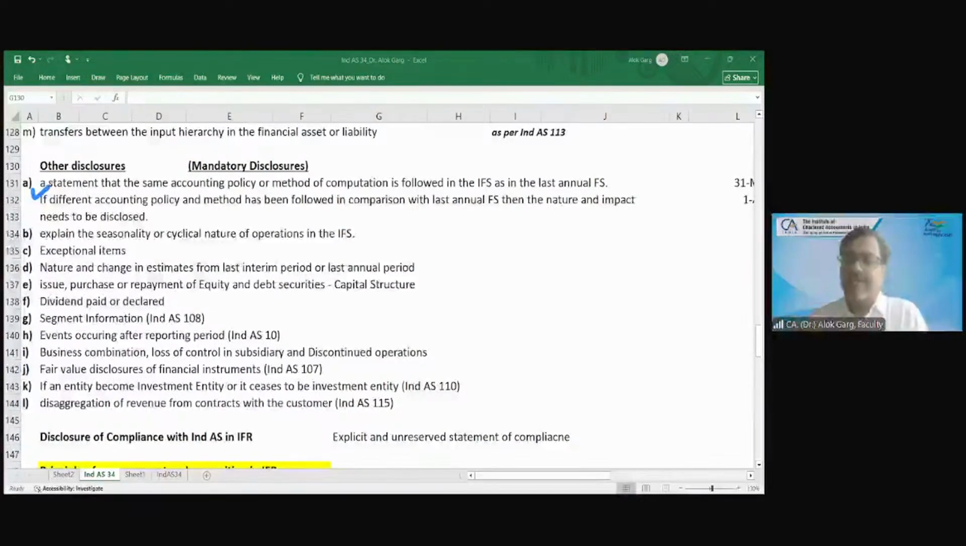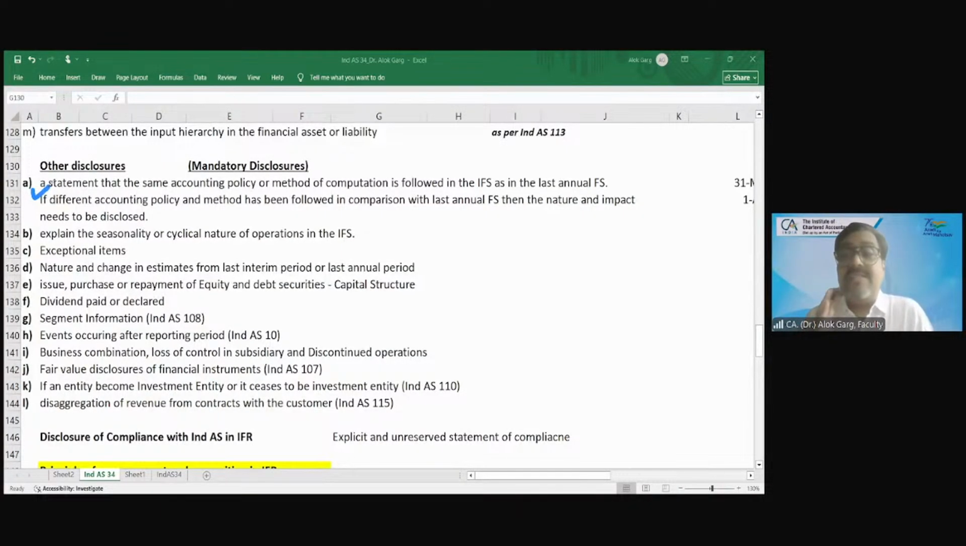what item constitutes most of the pages in the notes to accounts, the major pages? Accounting policies. Accounting policies, right? If notes to accounts are 40 pages, accounting policies are 10 to 15 pages.